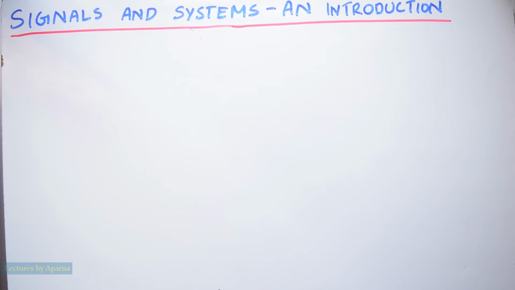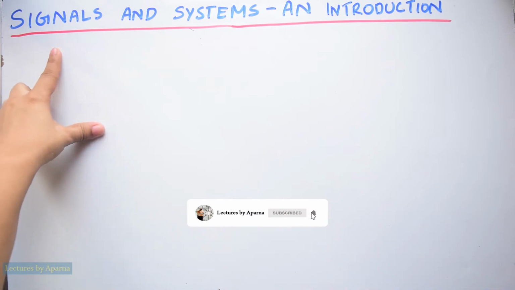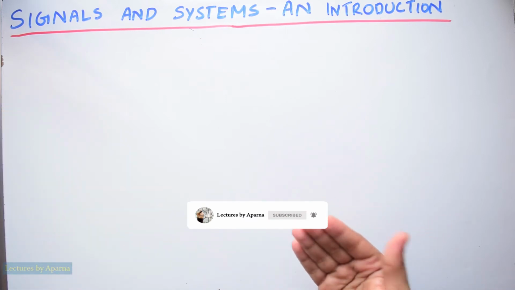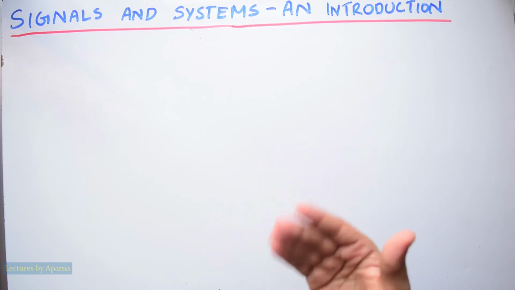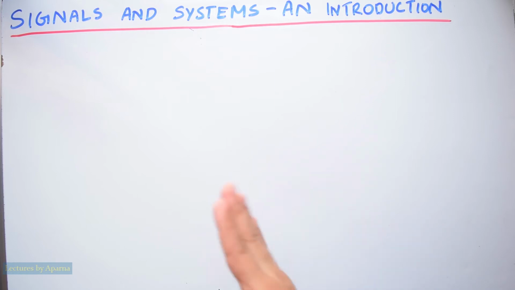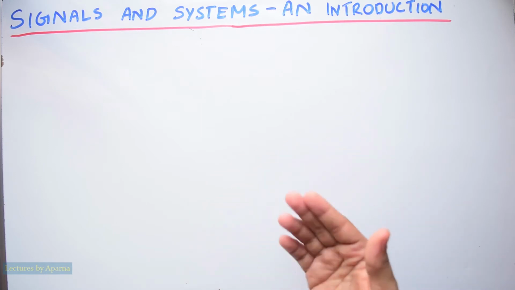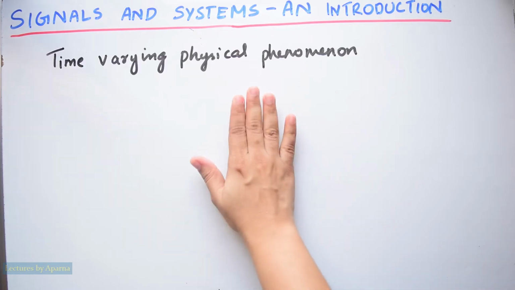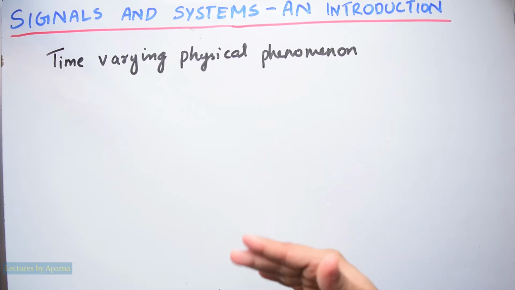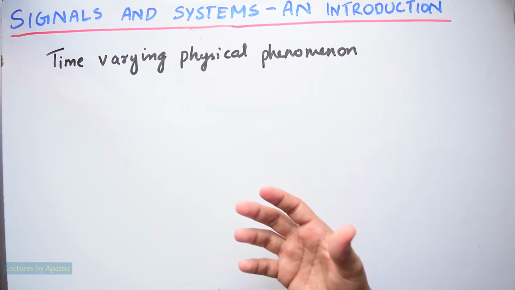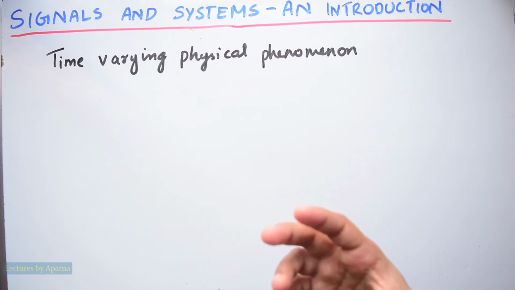This is an introduction video of signals and systems. First let us start with signals. What is a signal? Signal is a physical phenomenon like sound, light, temperature, pressure, etc. that changes with time, or we can say signal is a time varying physical phenomenon. It will be carrying some information in it. So signal is intended to convey some kind of information.